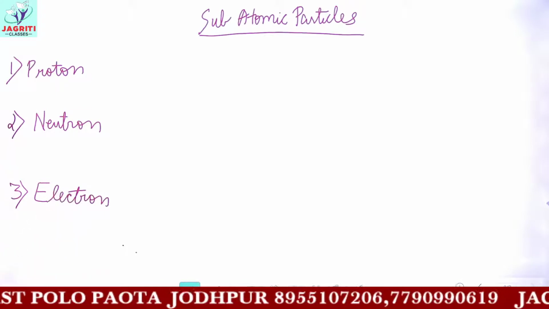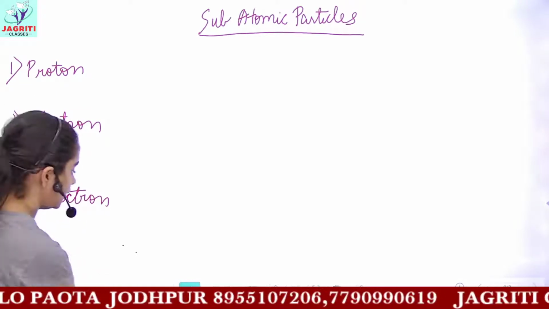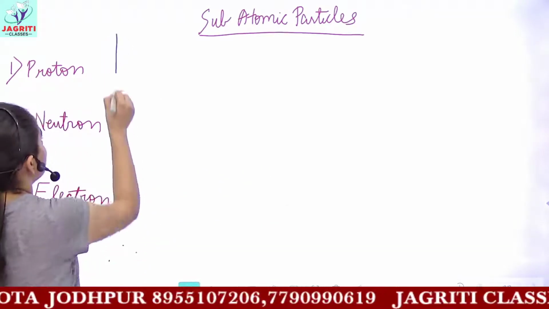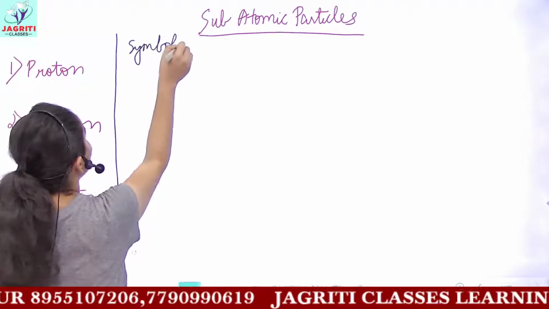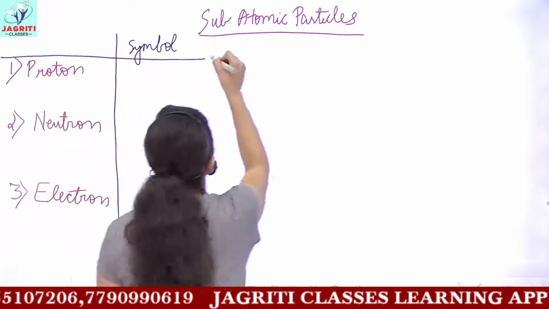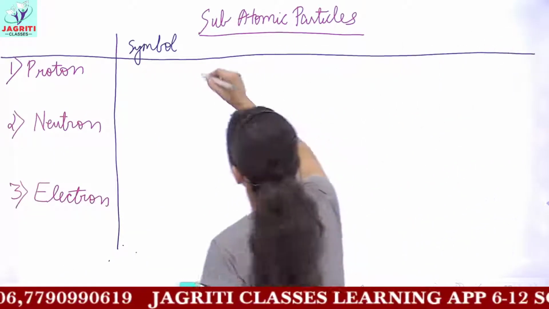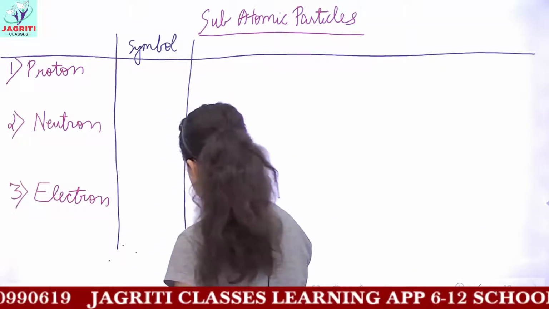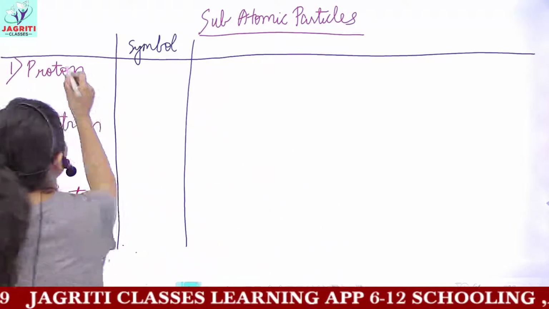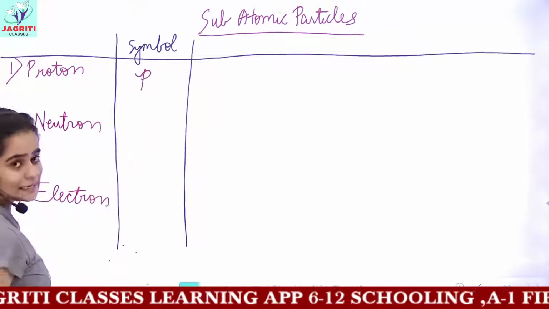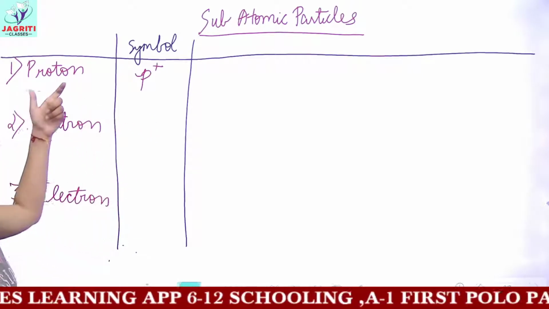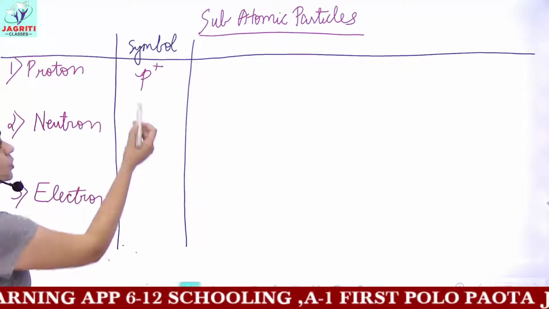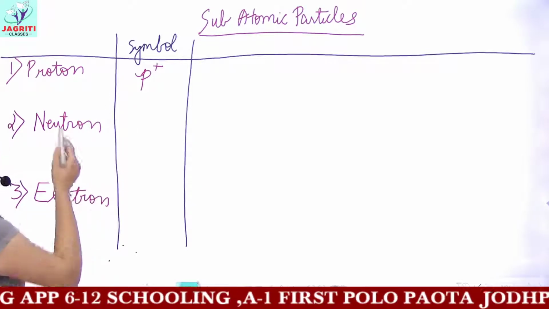The first thing we have to study, the first property of discussion, would be their symbol, the symbol of these subatomic particles. These subatomic particles are denoted by various symbols. The symbol for proton is P with a superscript of positive charge, because protons are positively charged particles, so they are denoted by P plus.